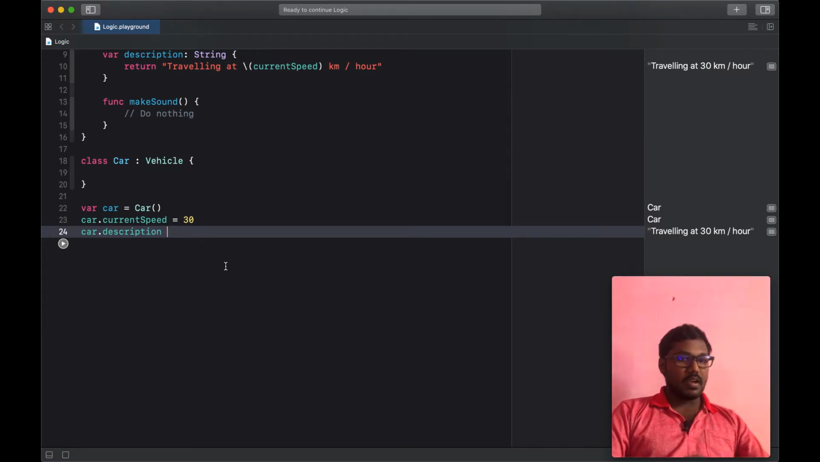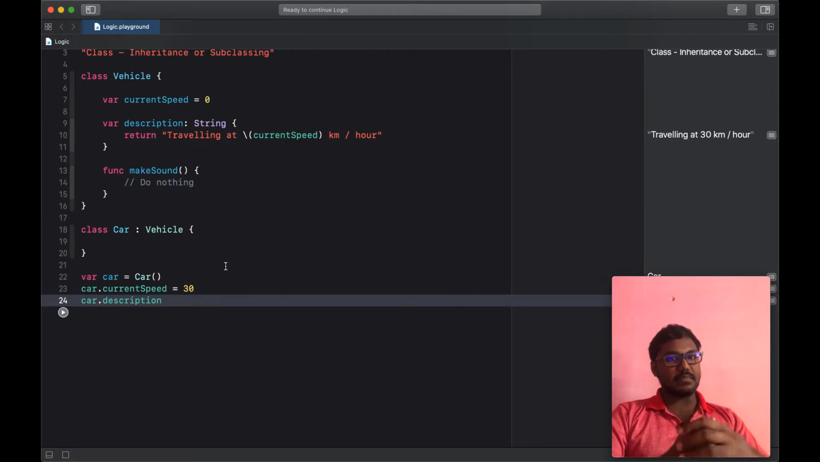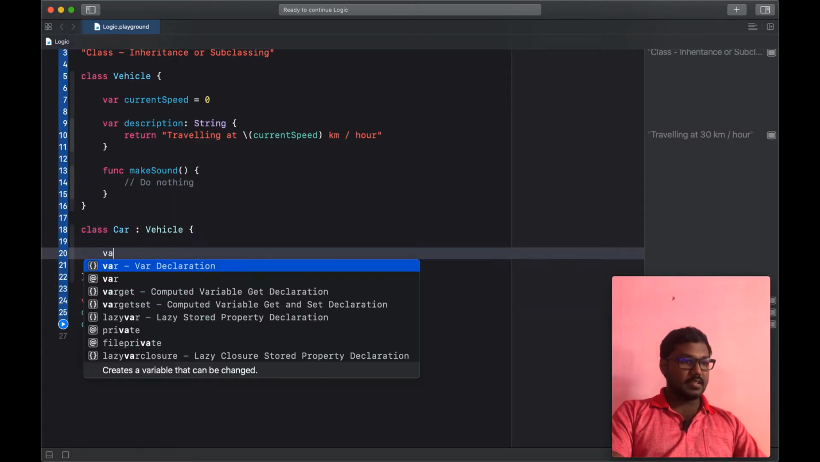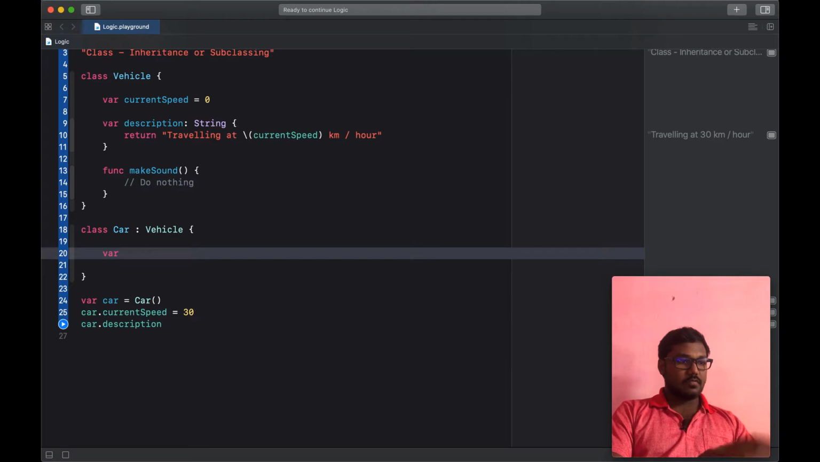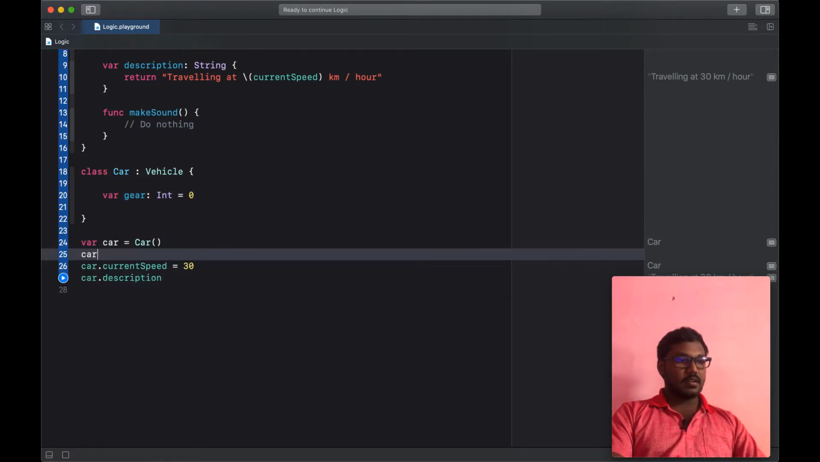We can also add additional variables to this Car class. For the Car class, I am adding the gear. The car has a gear, so I am setting gear as a variable and setting the initial value as 0. Now I am going to set car.gear equal to 3.